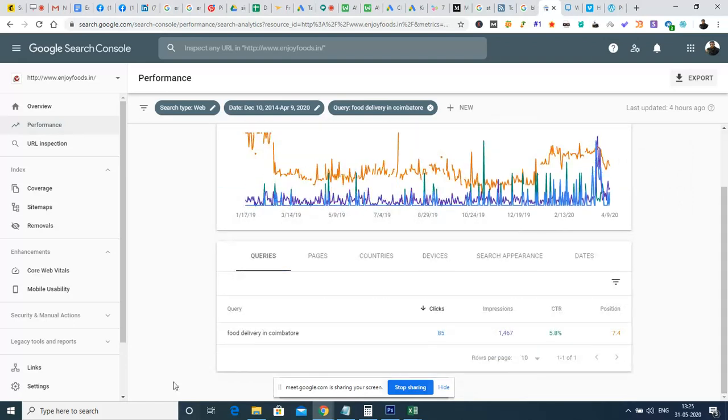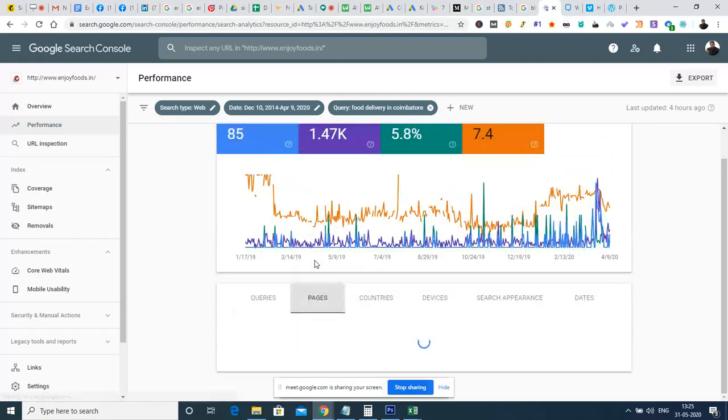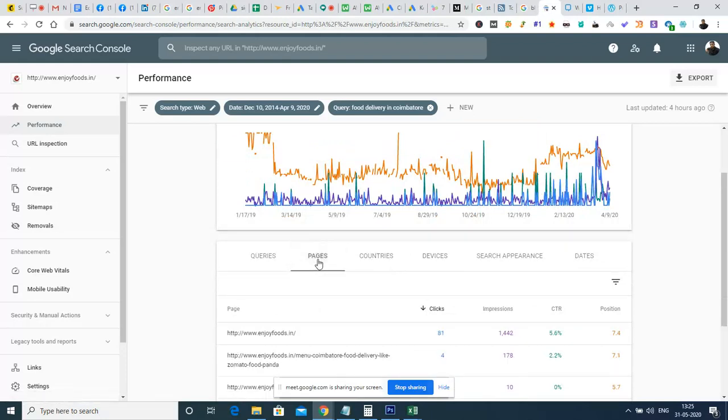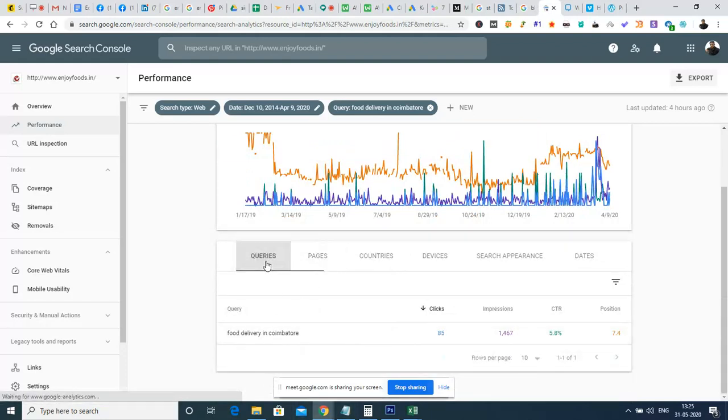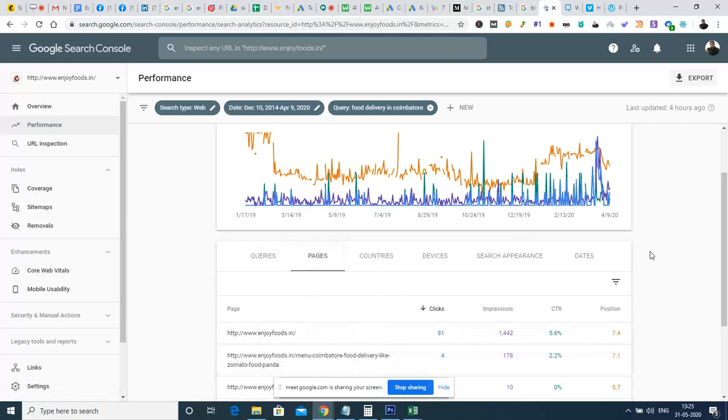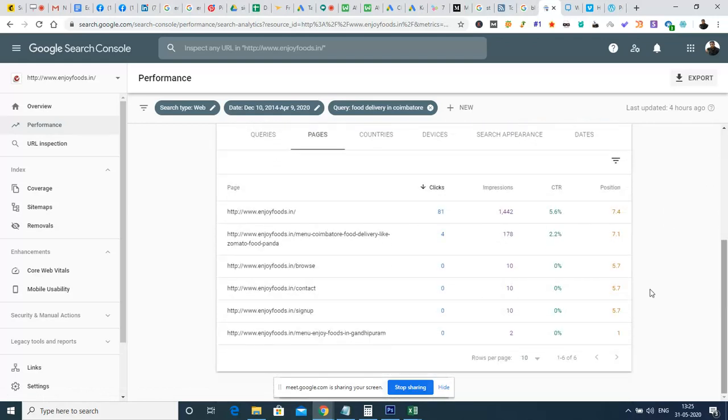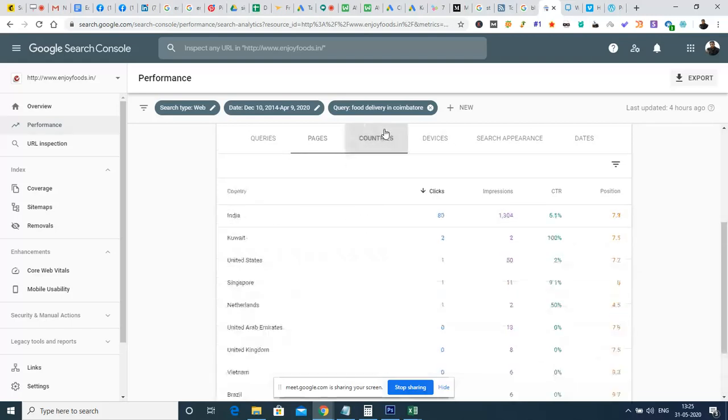So in order to optimize this particular keyword, I'll have the options for checking which pages are ranking, how many countries are ranking, and devices. All those elements will be there. For this keyword, food delivery in Coimbatore, there are a lot of websites showing, that is Google, enjoyfoods.in, and browse, contact, sign up, menu enjoyfoods.in, etc. Along with it, we can see which countries we are getting huge traffic from.